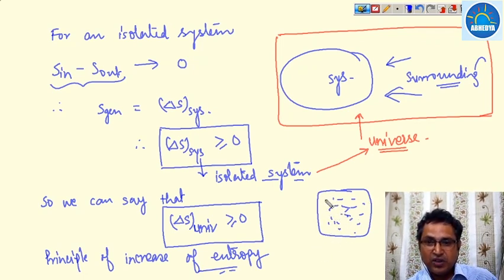But if you want to keep them in a systematic order, in a streamlined motion, then we have to apply some external force. So spontaneously, we can say that the entropy of the universe, or of any system, is always tending to increase. This phenomenon is known as the principle of increase of entropy.